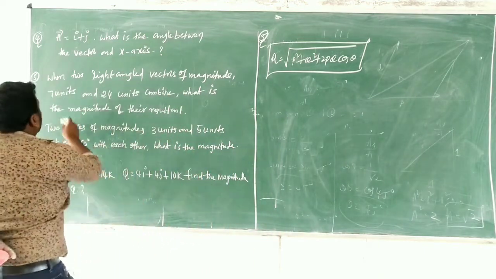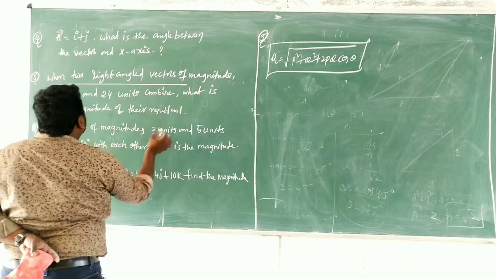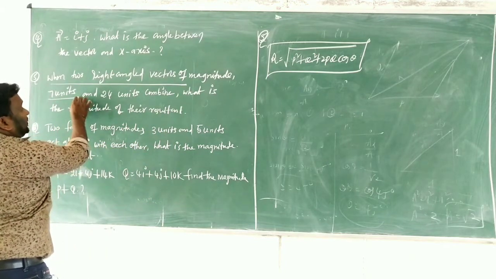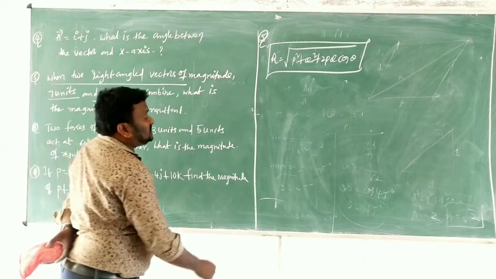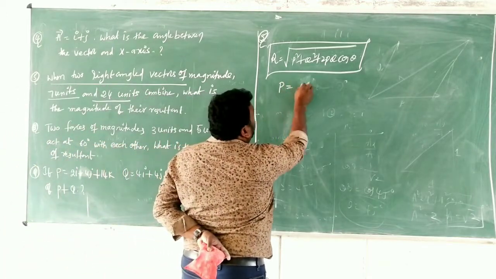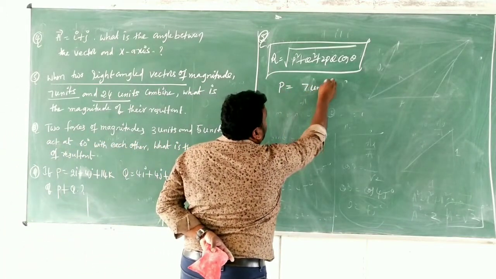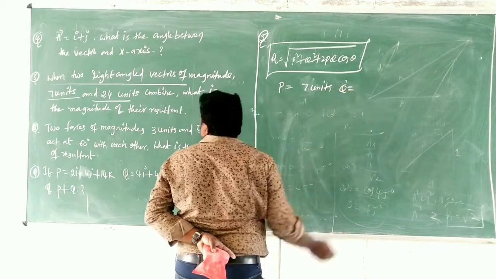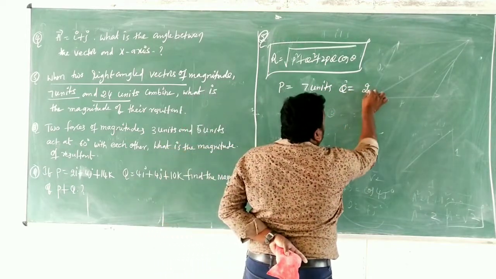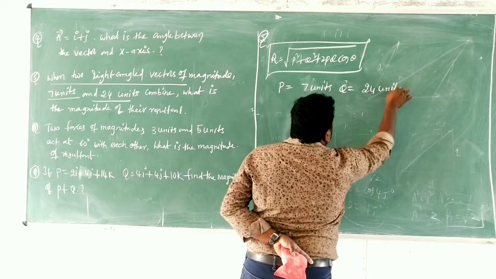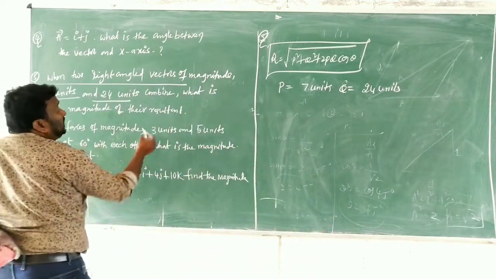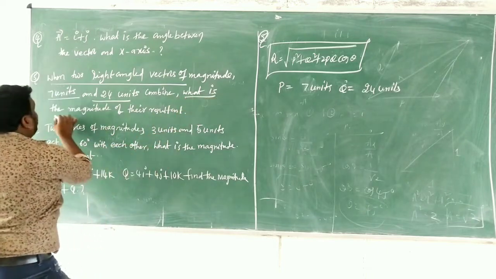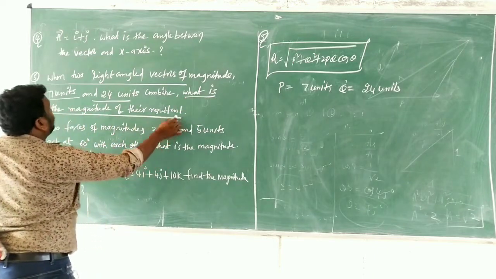What was given? Two vectors are there. Their magnitude is, one is 7 units, next one is 24 units. That means given that P is equal to 7 units and Q is equal to 24 units, and combine, what is the magnitude of the resultant?